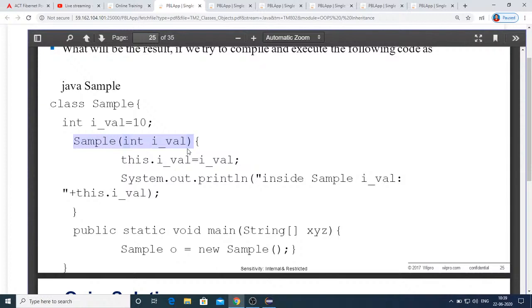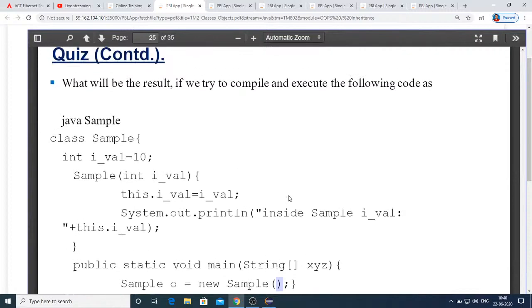So there is no point in invoking this parameterless constructor when you define your own constructor which expects an integer argument. This will raise an error, because the JVM will not add this no-argument constructor to your program. So you have to pass an integer argument here, then only this program works fine.